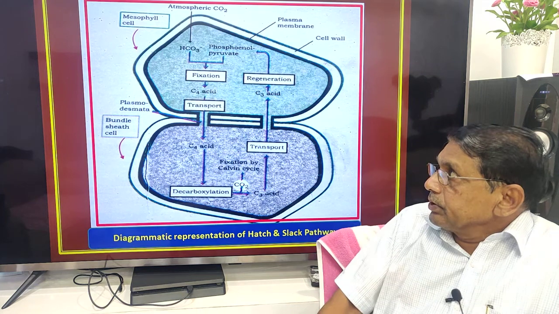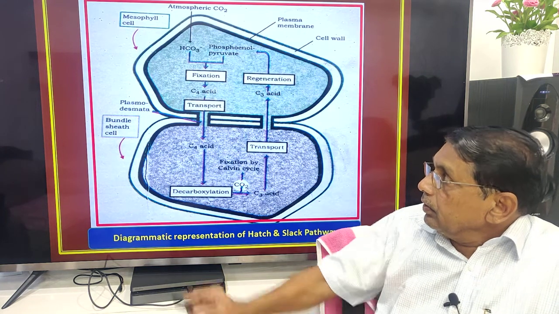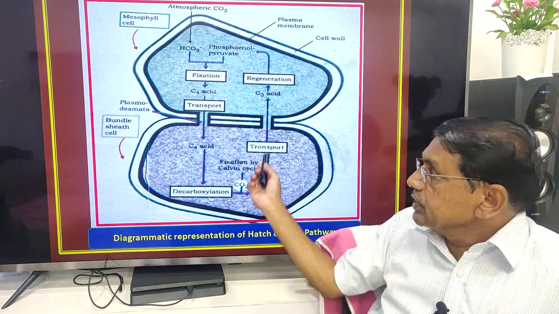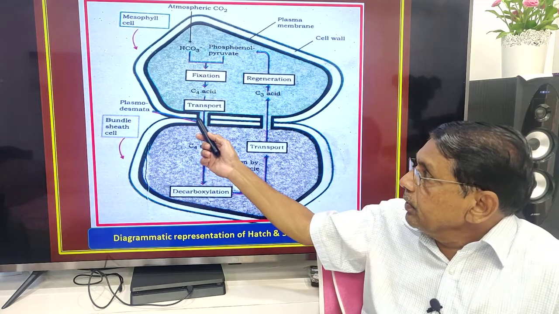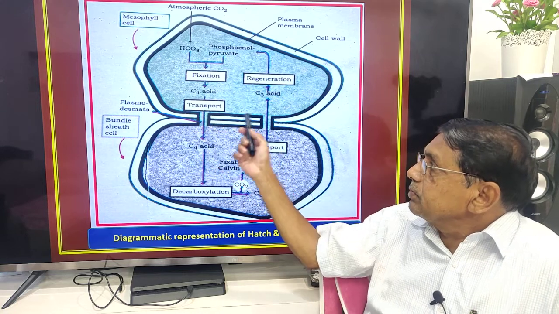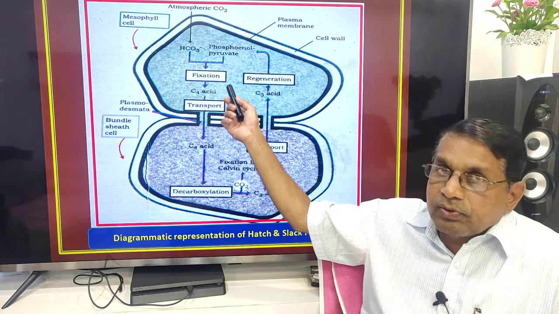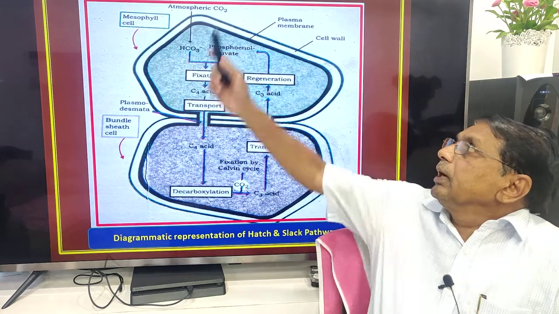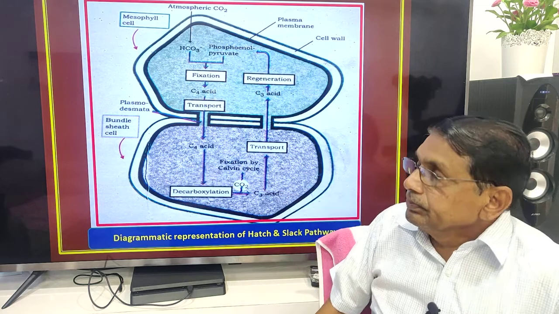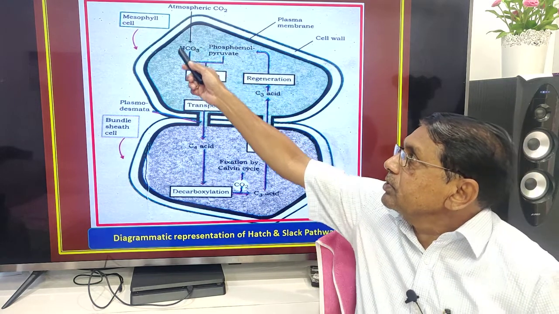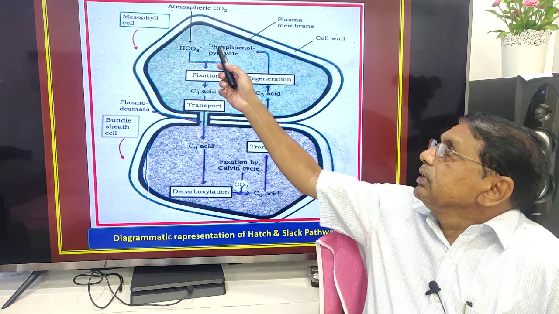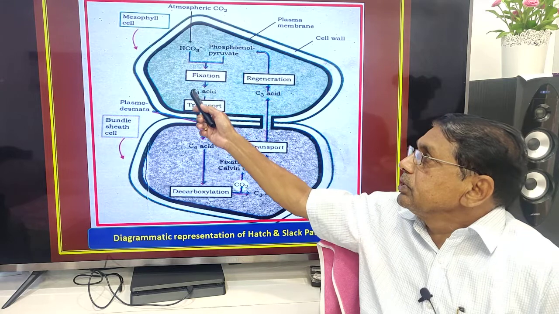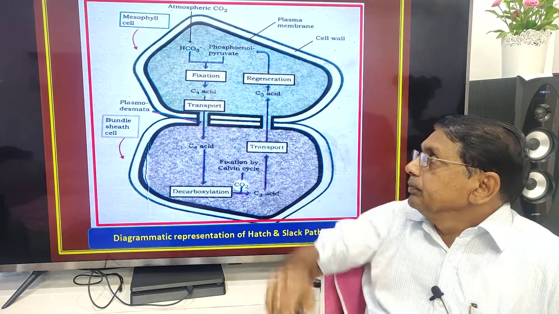So this is what? Here, this is a normal mesophyll cell. This is the bundle sheath cell, connected by plasmodesmata. These are the plasmodesmata. Atmospheric carbon dioxide, when dissolved in water, forms carbonic acid. It is fixed by PEP and forms the C4 acid OAA.